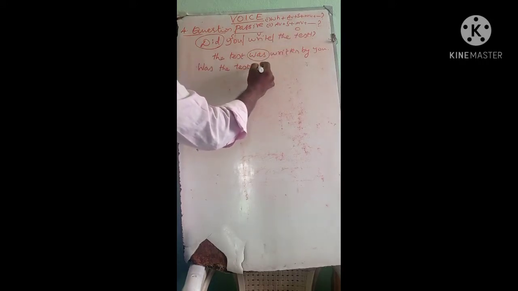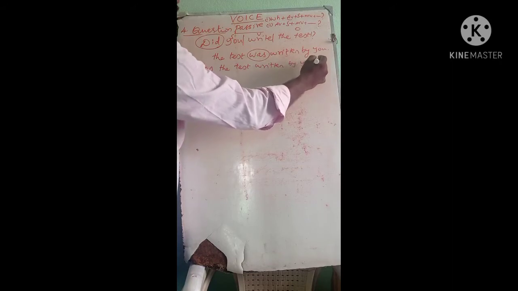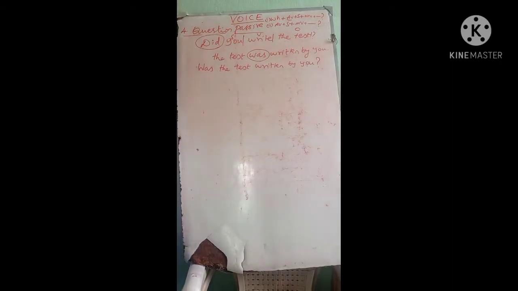The main verb, written. That's all. By you and then a question mark. This is the yes or no pattern. Clear? Next we move to another type.